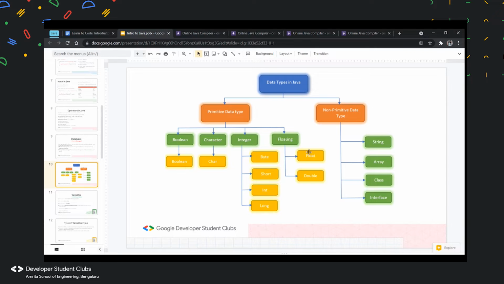And in floating point, we have float and double. The default value of float is 0.0f. The default value of double is 0.0d. The default size of float is 4 bytes and the default size of double is 8 bytes. Now, when you come to non-primitive data types, you have 4 types: string, array, class, and interface. We will not be going deep into this, but we will be using all of these in today's session.